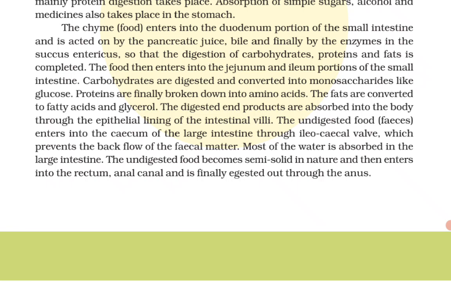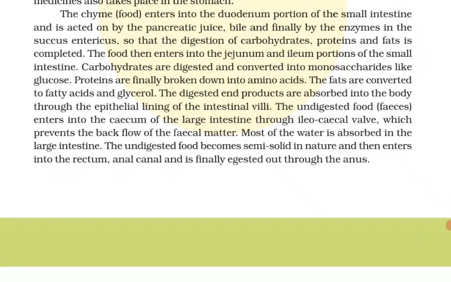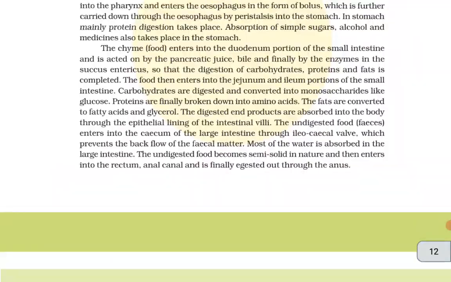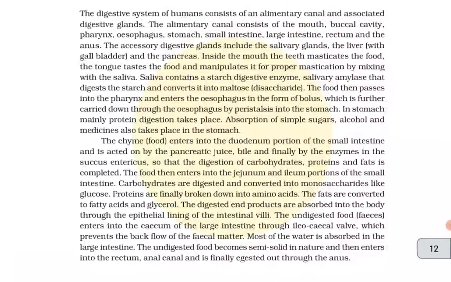The undigested food, feces, enters into the cecum of the large intestine through the ileocecal valve, which prevents the backflow of the fecal matter. Most of the water is absorbed in the large intestine. The undigested food becomes semi-solid in nature and then enters into the rectum, the anal canal, and is finally egested out through the anus. Chapter is completed.